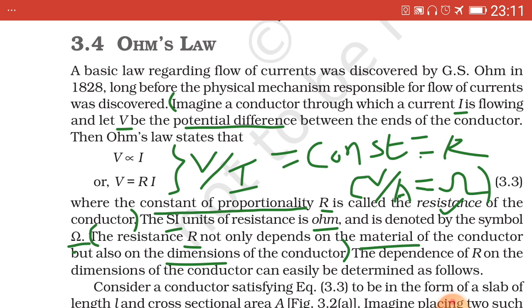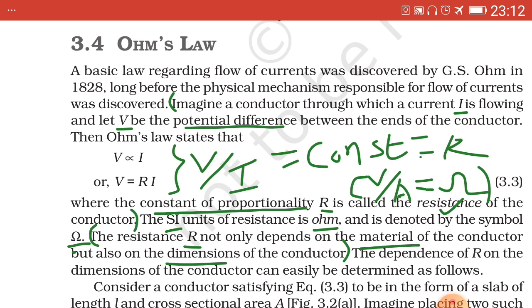where R equal to proportionality constant known as resistance of the conductor. Now I dictate you the statement of Ohm's law, not given here. You note it down. Write the statement in inverted commas. Under a definite physical condition, this is essential.